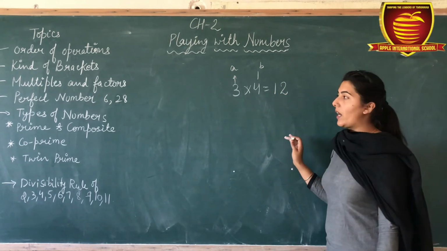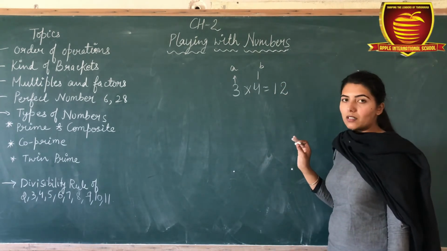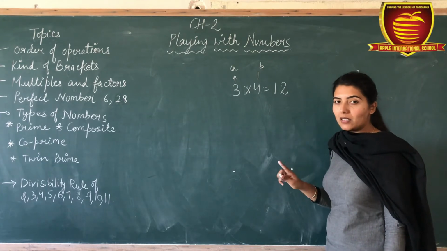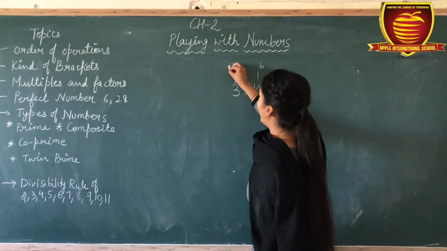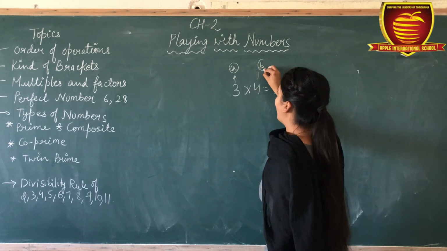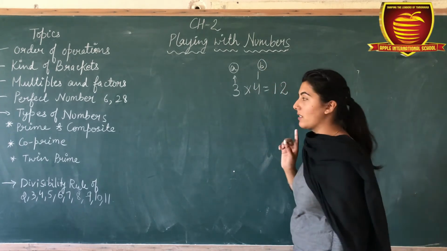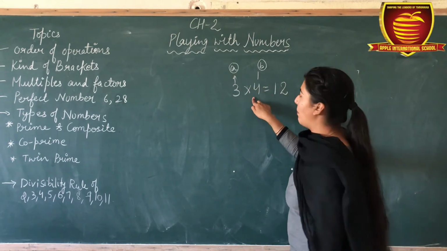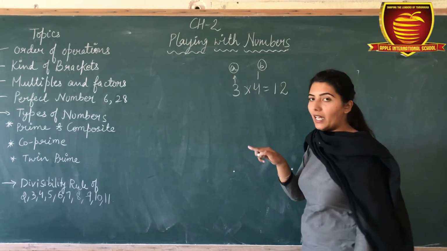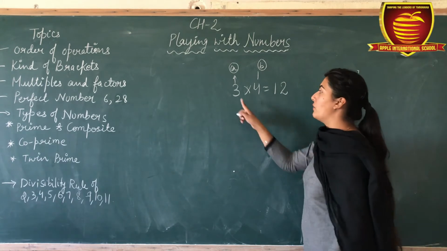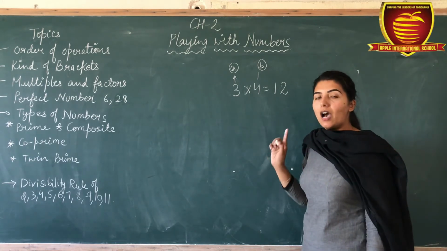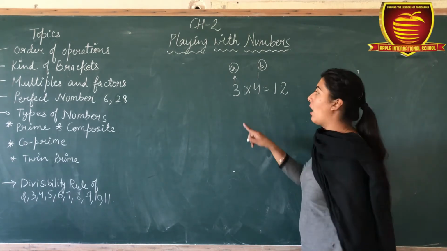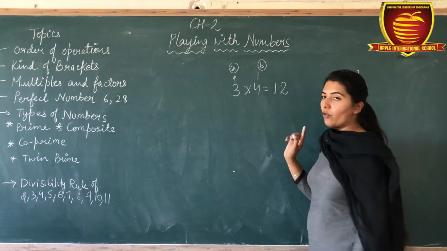So what is the definition of multiples? The definition of multiples is when a number A is multiplied by B. Listen carefully. When a number A is multiplied with number B, then the product of these two numbers is the multiple of 3 also and 4 also.